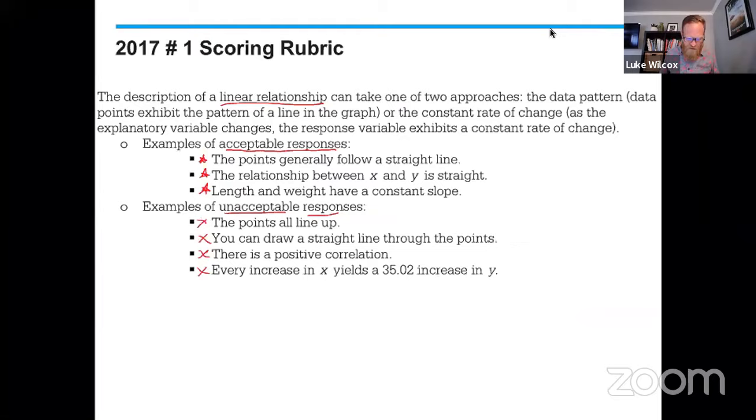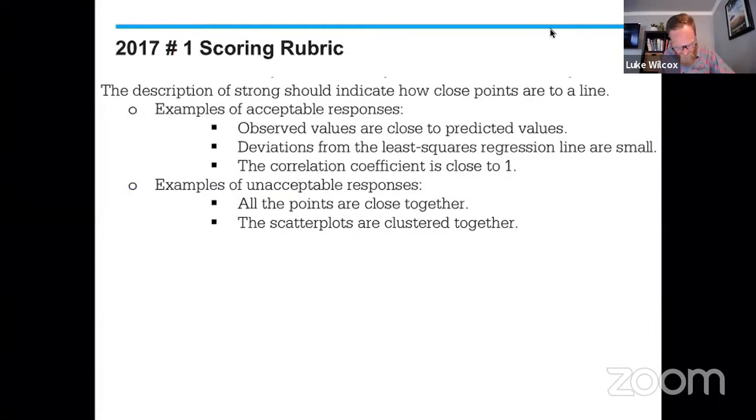And then finally, the strength. If you look at the rubric here for strong, the acceptable responses for that one: observed values are close to predicted values. Deviations from the least squares regression line are small, which is about what we wrote. And then you could reference the correlation coefficient being close to 1.